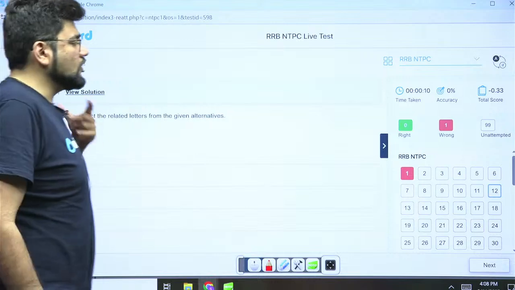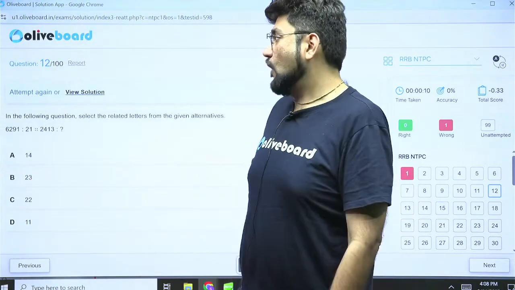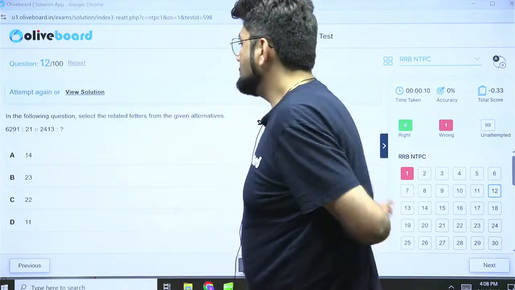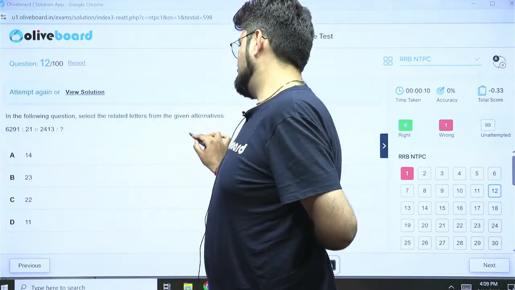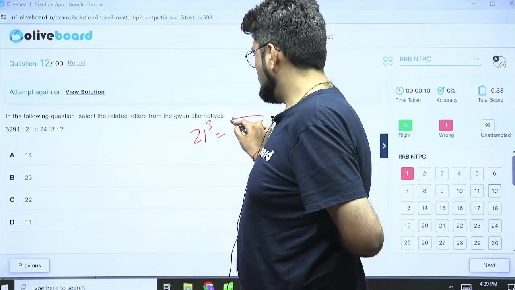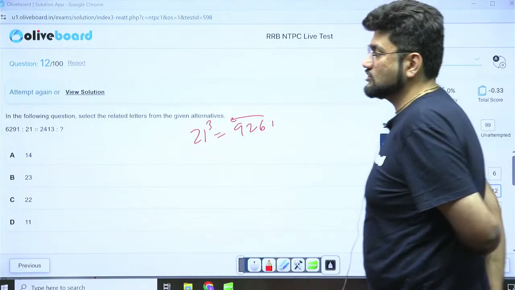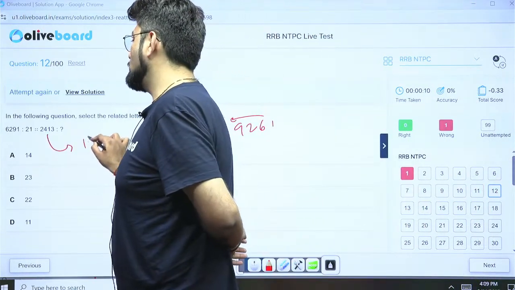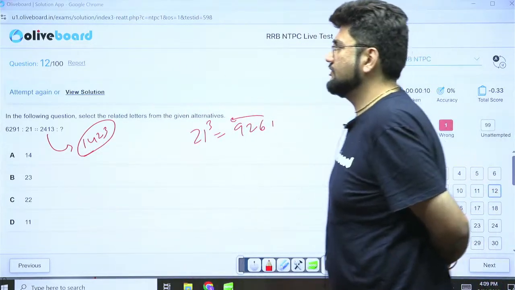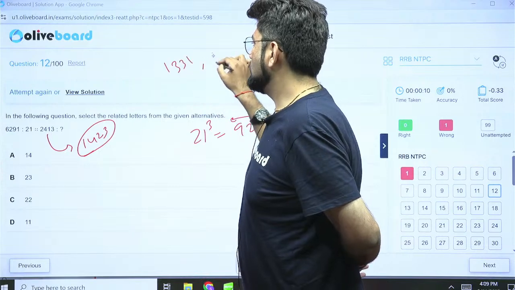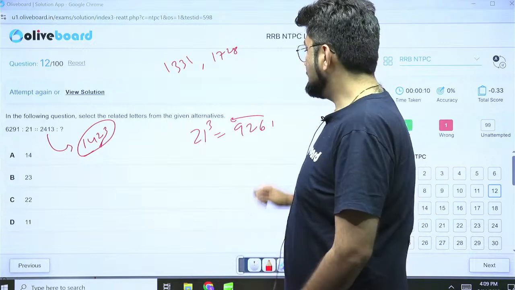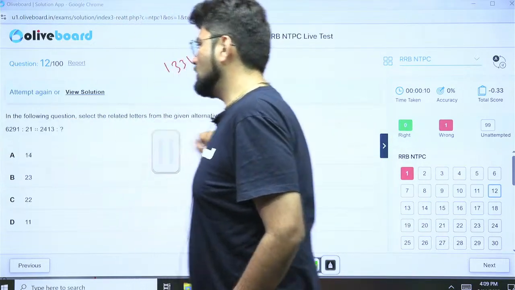Now, a lot of students get trapped here. They think that 6,291 is a very large number for 21. If they remember 21 cube, they say it is 9261. Isn't this just reversing 6291? Can that be possible? Then they think, what about 1423? And then they find out that there is no such cube, because we have 1331 for 11 cube and 1728 for 12 cube, but there is no such cube. So everything fails here. There is some other logic which is working here. It is not about cubes.